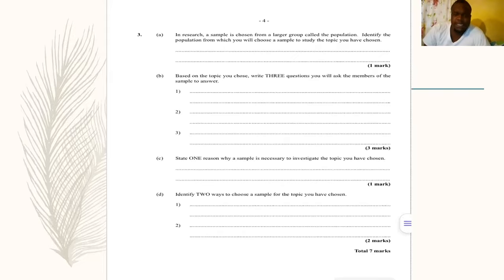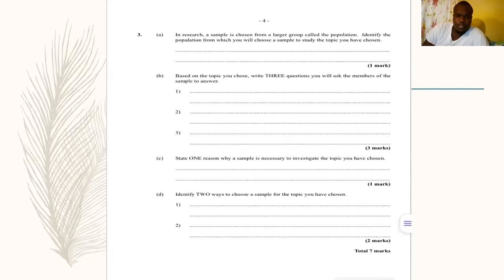All right. C now says, state one reason why a sample is necessary to investigate the topic you have chosen. Why is a sample necessary? Why don't you just go out and interview everybody or give everybody a questionnaire, right? A sample is necessary because it reduces the cost to survey the entire target population. Because imagine going out to interview everybody who is unemployed. Think about the cost that is associated with that. So the sample now reduces cost.